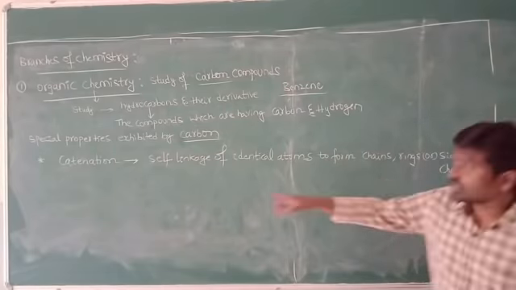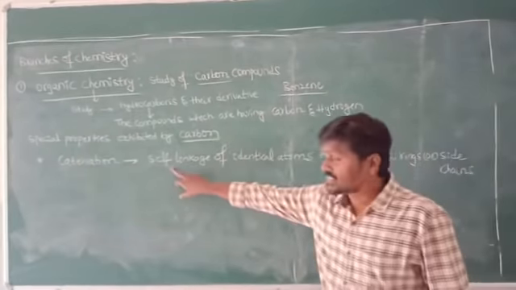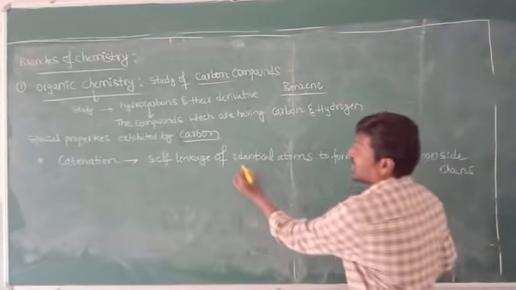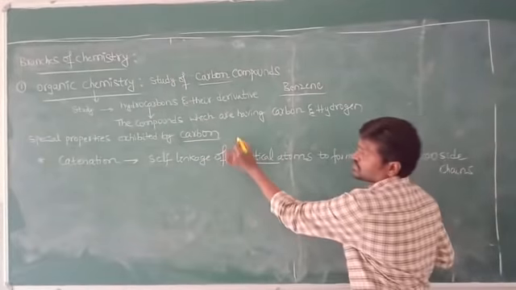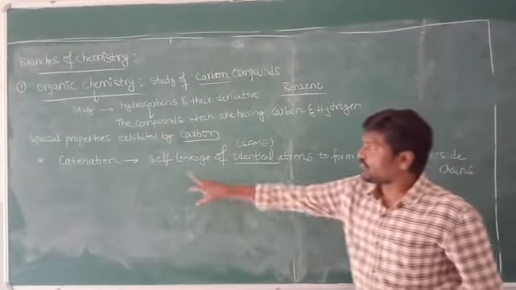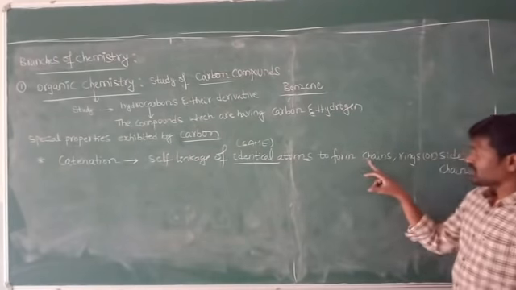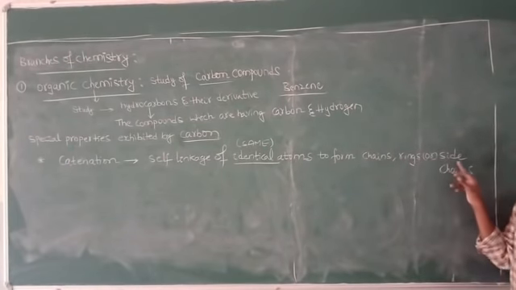That is known as catenation. Now tell me, what is the definition of catenation? Self linkage of identical atoms. Identical atoms means same atoms. This is the point you have to remember. Self linkage of identical atoms to form chains, rings or side chains.